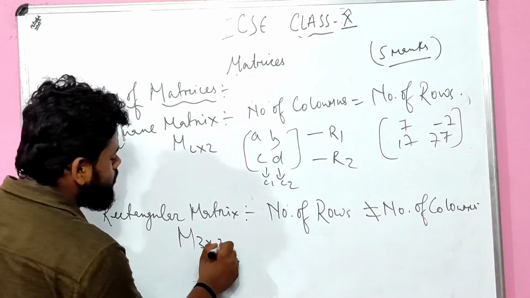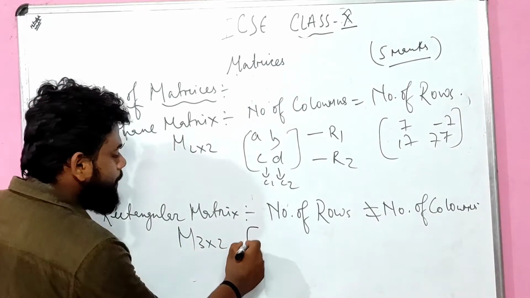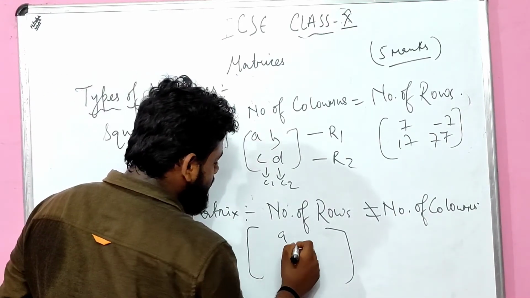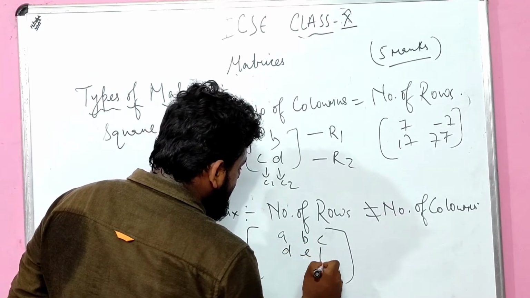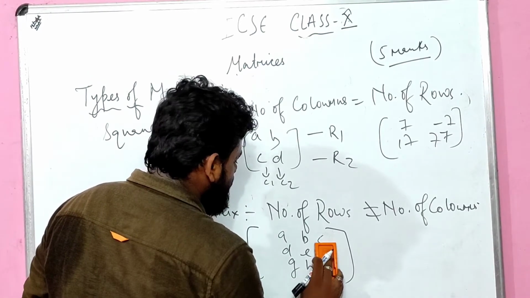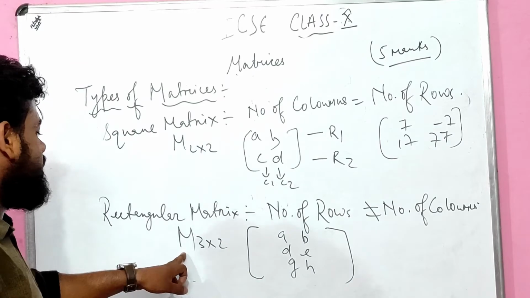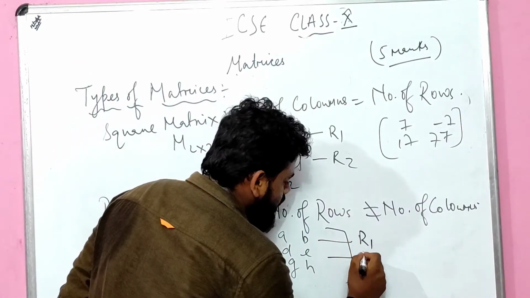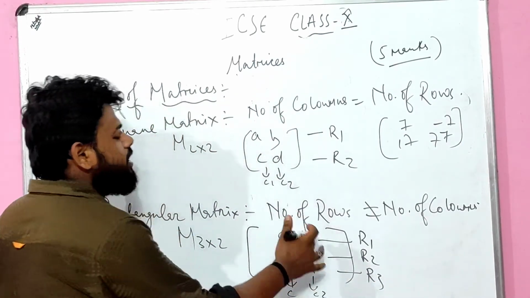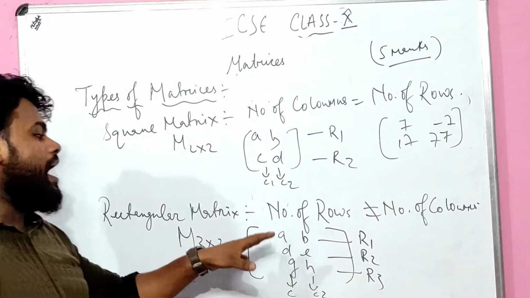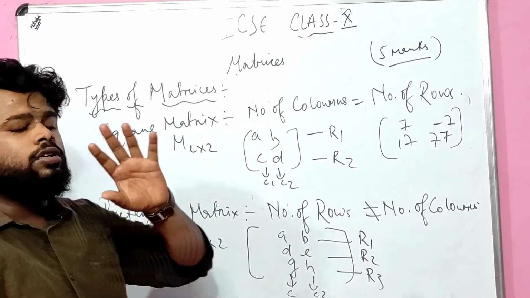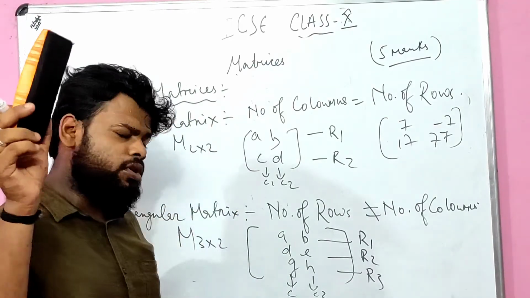M stands for matrix, 3 cross 2. The first number that comes is called the rows, so 3 rows: a b c d e f. How many rows are there? 3 rows, R1, R2, R3. How many columns are there? 2 columns, C1, C2. No problem regarding the alphabet order, I am just giving an example so you understand well. The number of columns is not equal to the number of rows, which is a rectangular matrix.